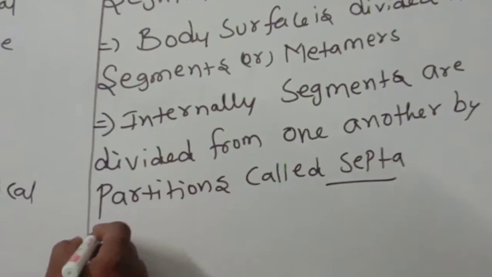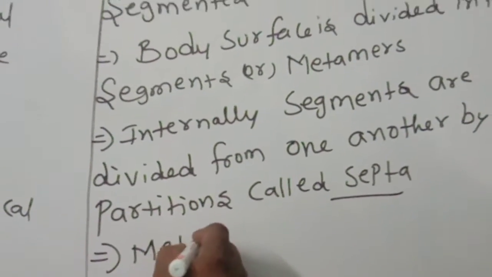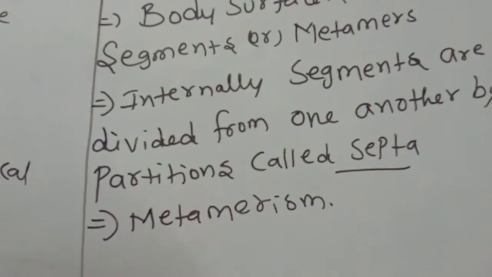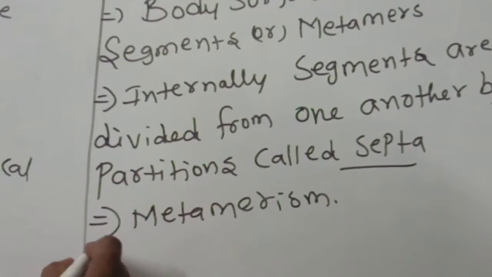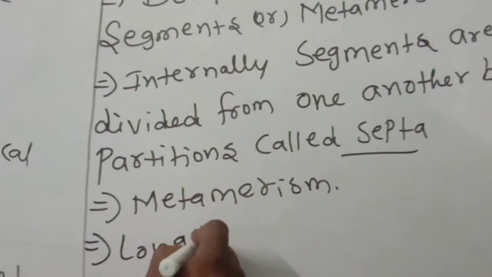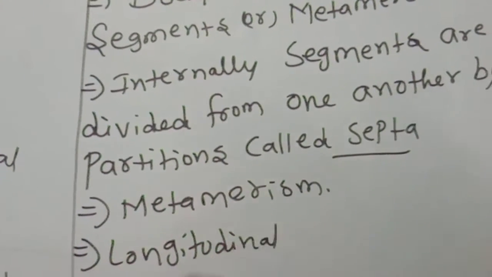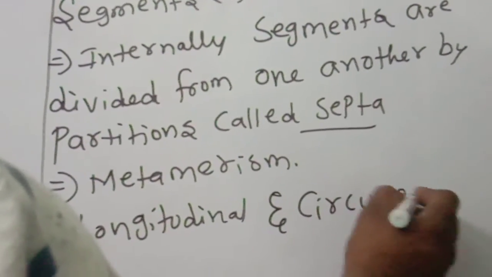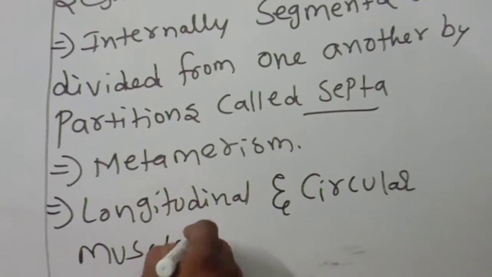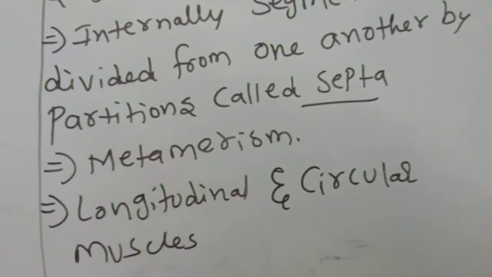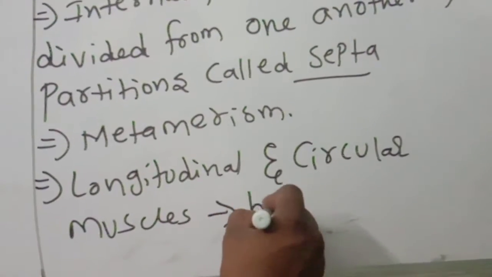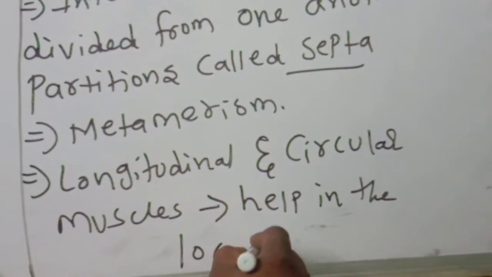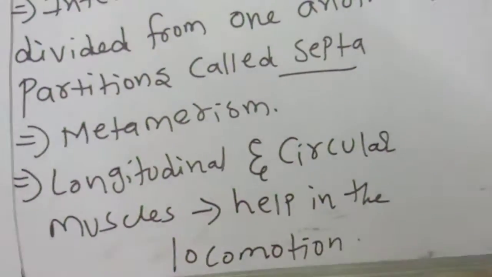Next, so like this, divisions are there or not? Those divisions are there, and that kind of process is called metamerism. Longitudinal and circular muscles in the body help in locomotion. You should have to remember.